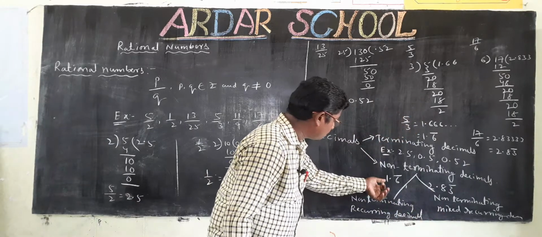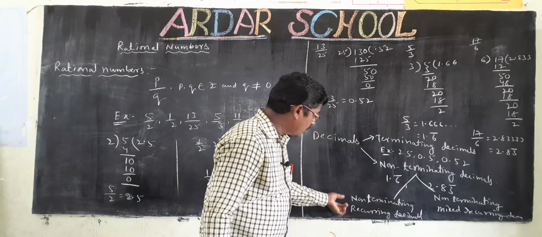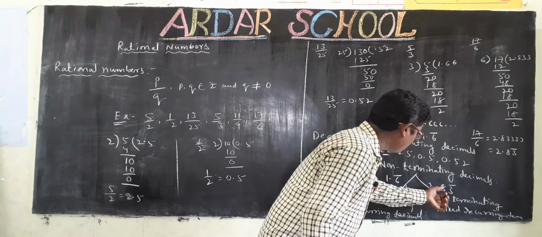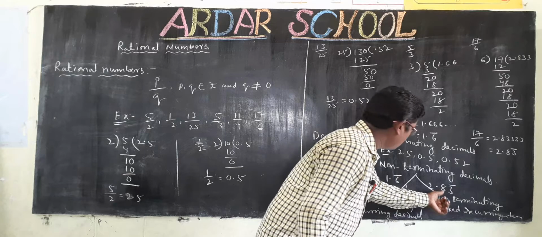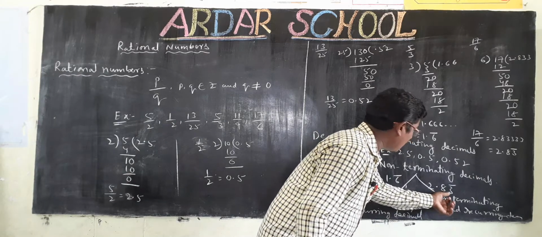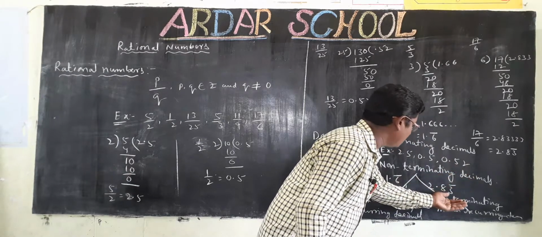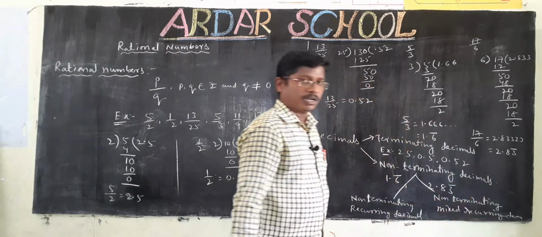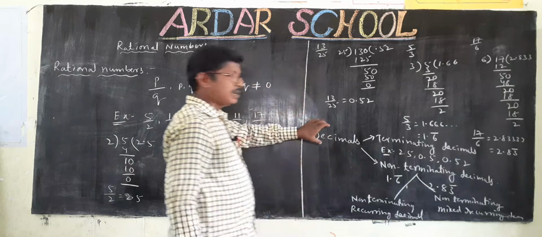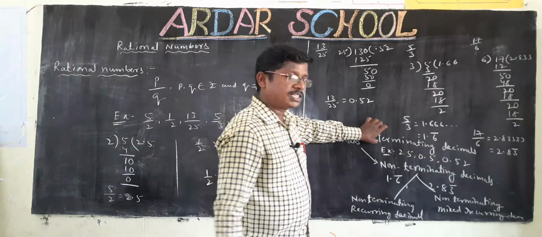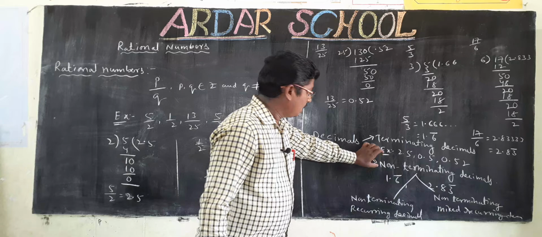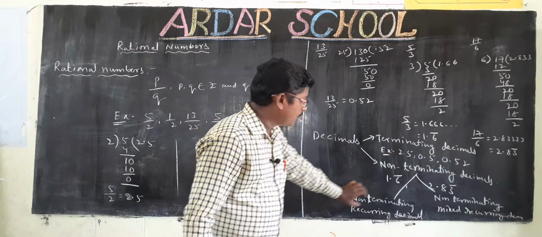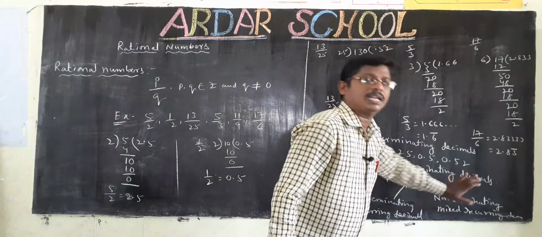For example, 1.6 bar is a non-terminating recurring decimal. In 2.83 bar, after the decimal point one number is 8 and the next digit is repeating, so that is called a mixed recurring decimal. So mainly decimals are of two types: terminating decimals and non-terminating decimals. Non-terminating decimals are again of two types: non-terminating recurring decimals and non-terminating mixed recurring decimals.